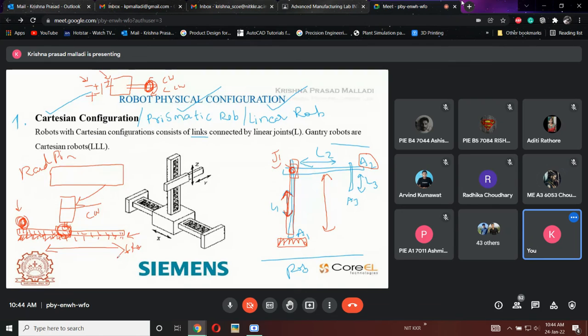Guys, clear? Why? Because this is the basic of the movement, so you need to be thorough with this one. If there is a doubt, ask me again and I will explain. This is an important thing in robotics. Clear? Do you want me to explain again?